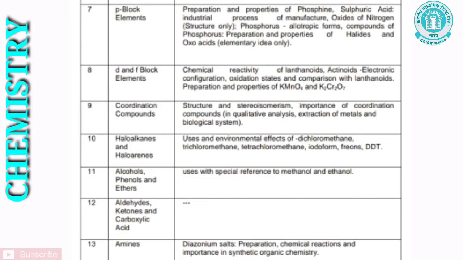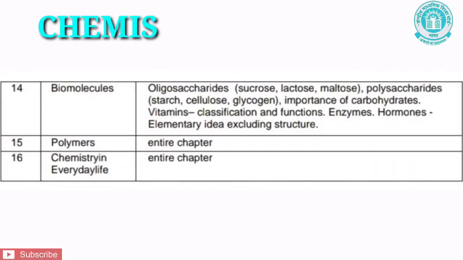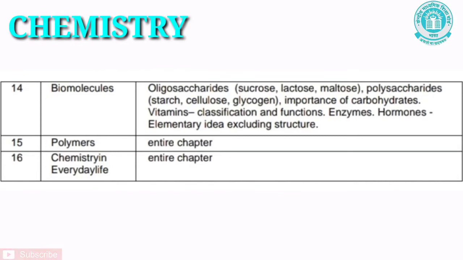Let us see the 13th chapter, that is amines. Under this chapter, diazonium salts, preparation, chemical reactions and importance in synthetic organic chemistry have been removed by CBSE. Let us see the next chapter, that is biomolecules. Under this chapter, oligosaccharides, that is sucrose, lactose, maltose, polysaccharides, that is starch, cellulose, glycogen, importance of carbohydrates, vitamins, classification and function, enzymes, hormones, elementary ideas, excluding structure.